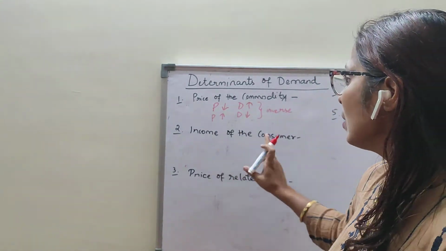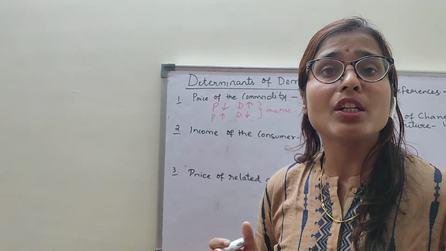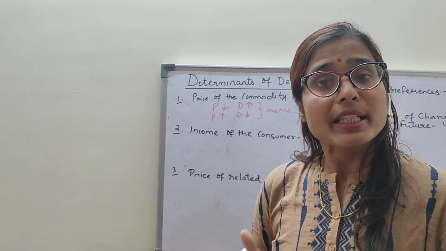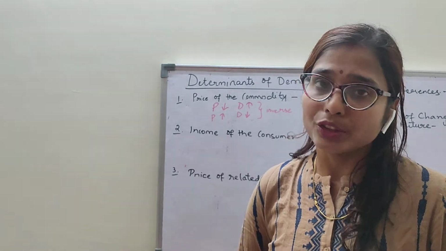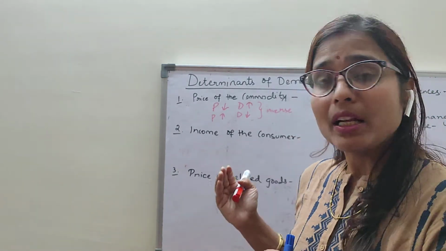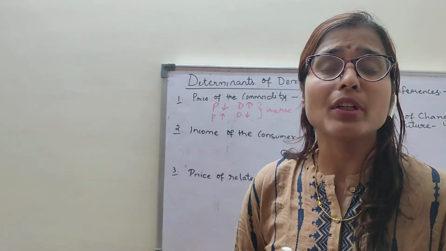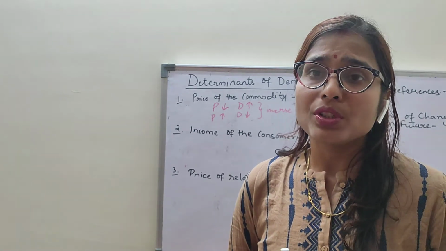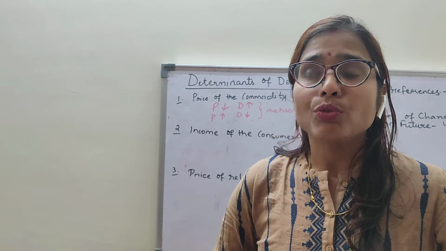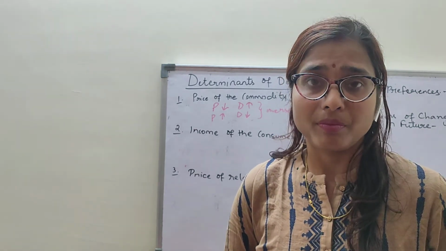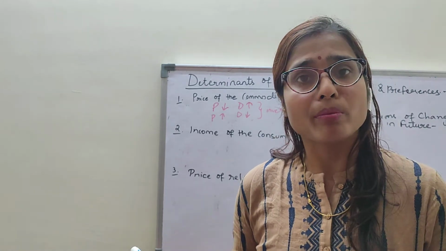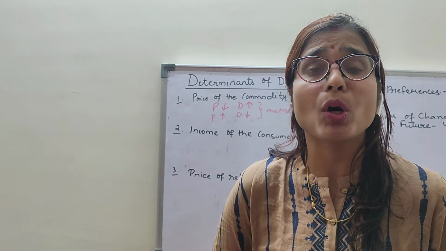Second factor is the income of the consumer. Now change in the consumer income also affects the demand for a commodity. Why? Because it determines the purchasing power of the consumer. Now there is a direct relationship between the income of the consumer and his demand for a commodity. How? There are two goods that a consumer can afford, inferior good or superior good. So suppose you want to purchase a t-shirt and you have two options. Either you can buy from the footpath or you can buy from the showroom. So your decision depends upon the income.